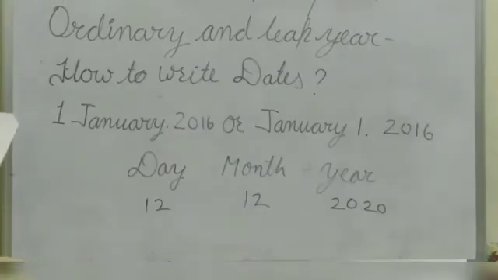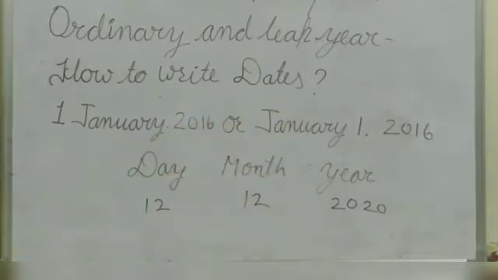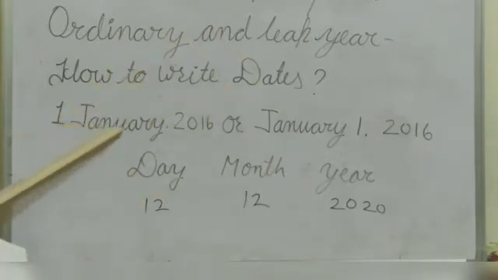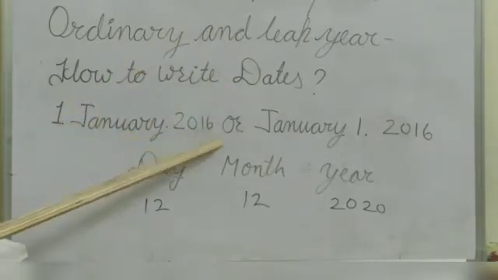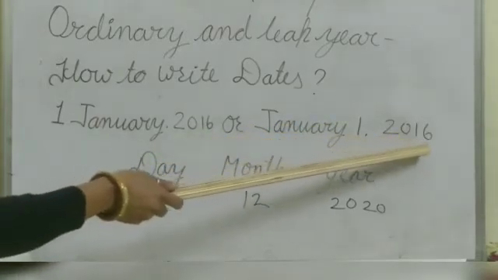Next topic, how to write dates. When we write a date for a particular day in a year, we specify the number of the day in a month, the name of the month and then the year, like 1st January 2016, or we also write January 1st 2016.